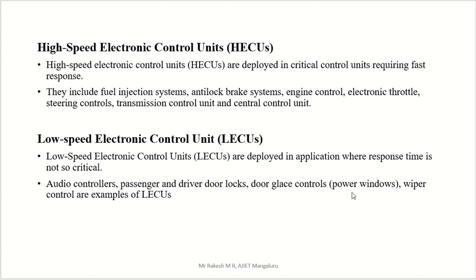A response is required, but that much speed is not required, because we can't put a high speed electronic control unit in everything, as the cost is high. That's why we can't put high speed electronic control units everywhere. So in some automobile areas we have to put low speed ones. These are the things where we use low speed electronic control units. The wiper also uses low speed.